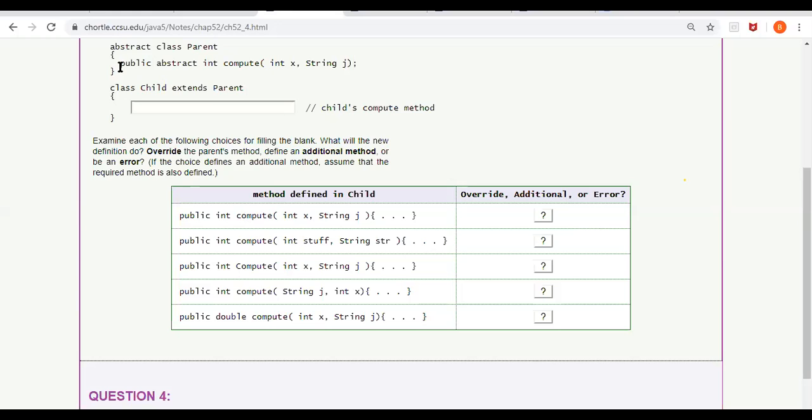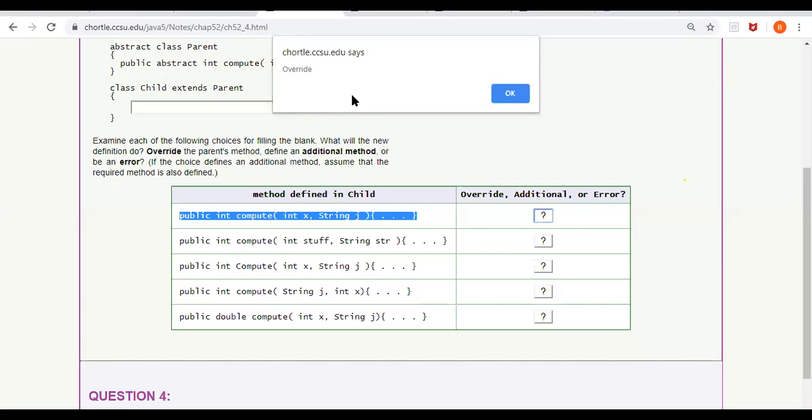Please see the superclass abstract method clearly. It is an abstract method. Its return type is int. Its name is compute, and it has two parameters, one is int, the other one is string. Now see this: int x and string j. If this is what I write here in the subclass, will it override or create a new method? Override. It will override. Good, correct. So this is the answer: it is override.